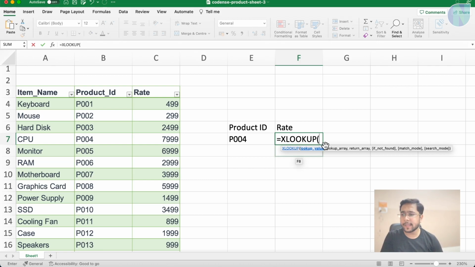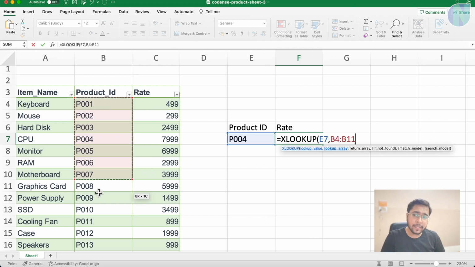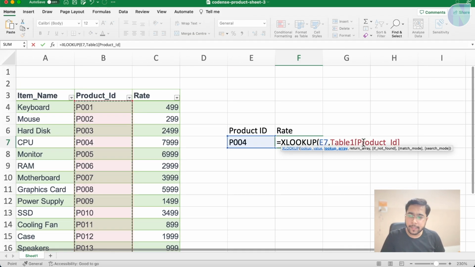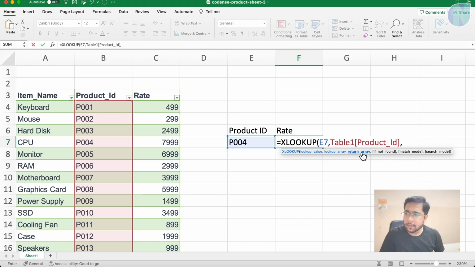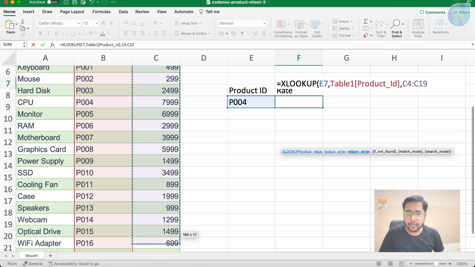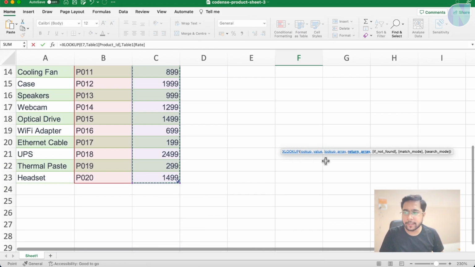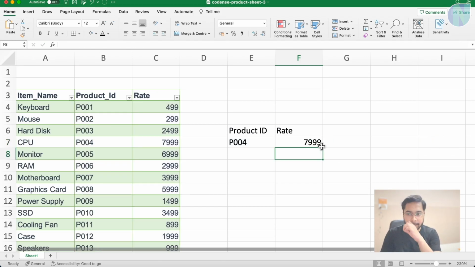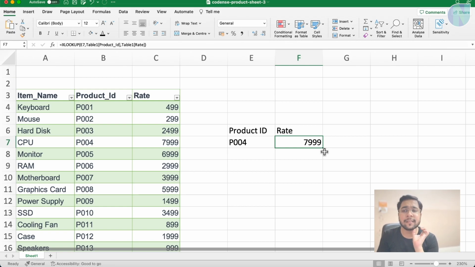Now XLOOKUP takes these many values. First is the lookup value, which we need to look up. Second thing is the lookup array. In this, we need to pass our lookup array, so we will select the lookup array. Then we will select the return array, which we need to return. We will close this bracket and press enter. And it is very easy compared to VLOOKUP.